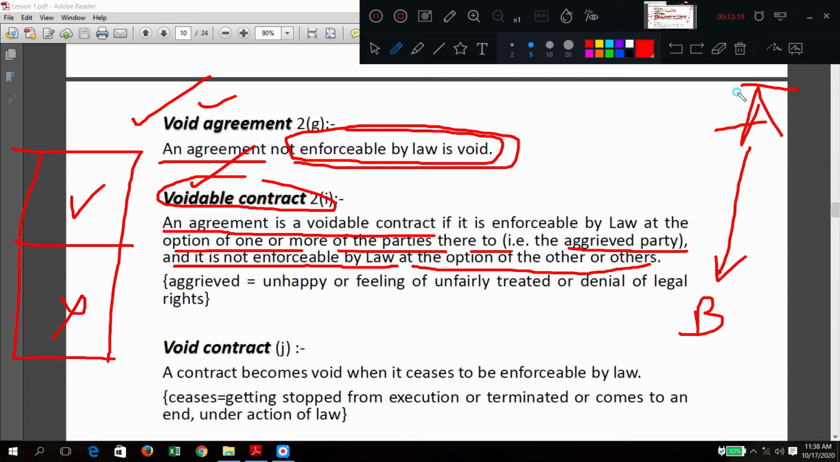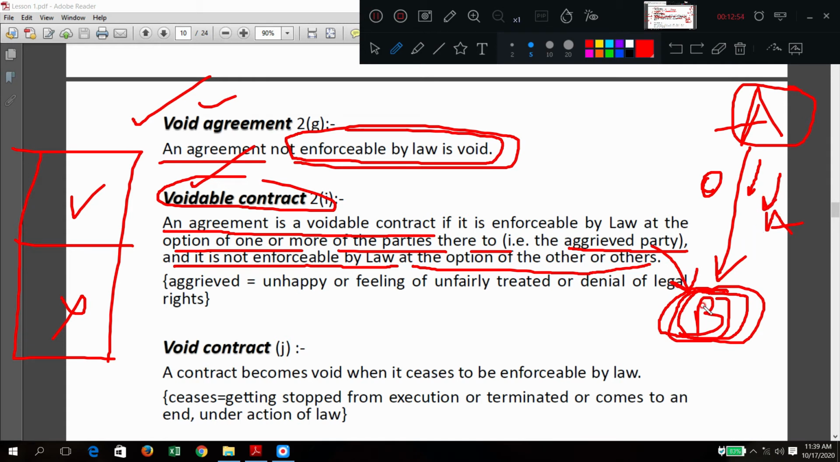Means what? For one person the work is okay. For another person the work or the agreement is not going to be worked out correctly. Okay. So the person who is suffering because of this agreement, there is an agreement between A and B. Okay, the person who is going to suffer after the performance of this one, that is called the aggrieved party. There may be some legal points, there may be some illegal points here.